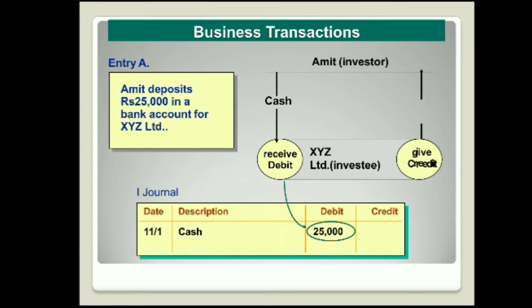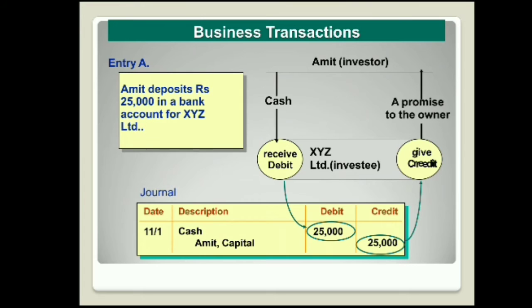When Amit is depositing, the cash is received by the bank. Similarly, there is a promise to the owner. Who is the giver here? The giver is Amit and the receiver is the cash. And the form in which the transaction is recorded in the double entry is called a journal entry, and here the debit account is the cash account and the credit account is the Amit capital account.